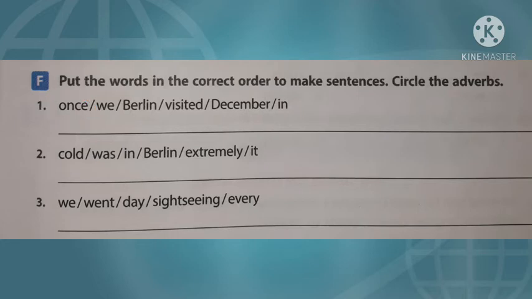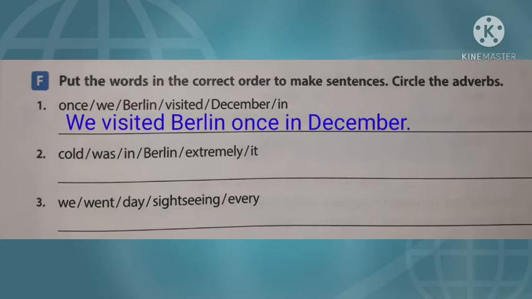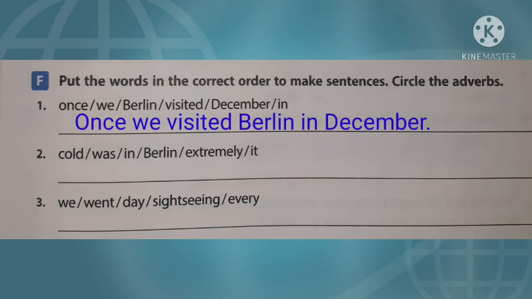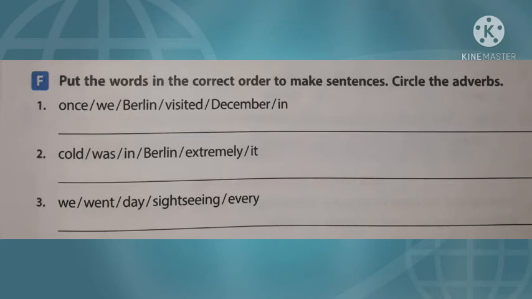We can arrange it in different ways. Like, we once visited Berlin in December. We visited Berlin once in December. Once, we visited Berlin in December. We visited Berlin in December once. Find out the rest of the answers yourself.